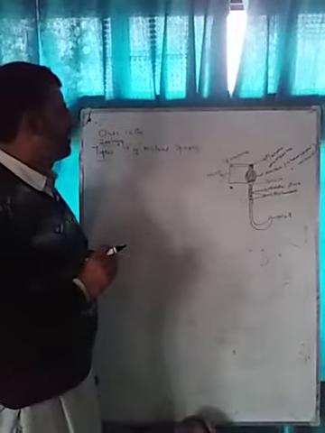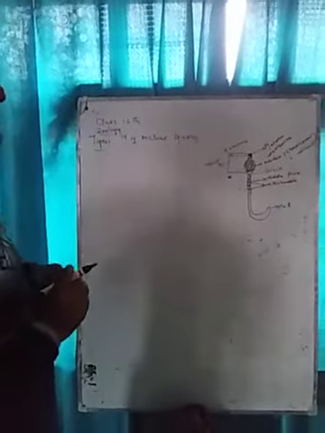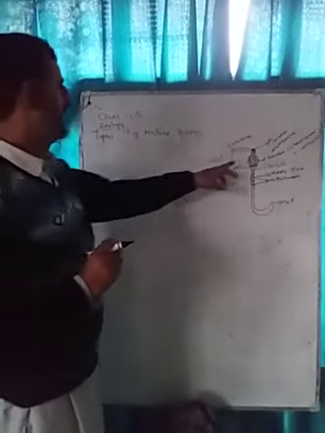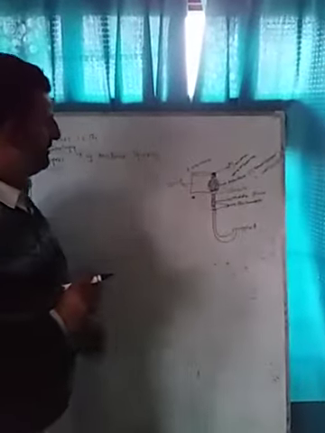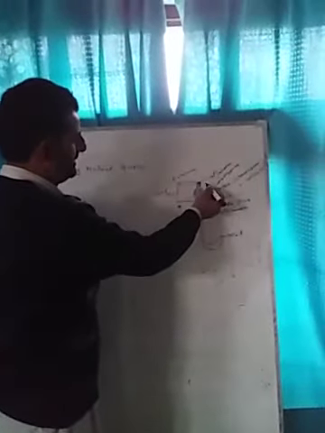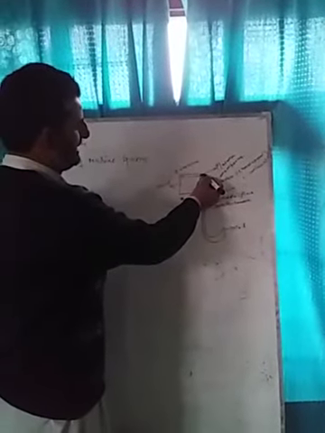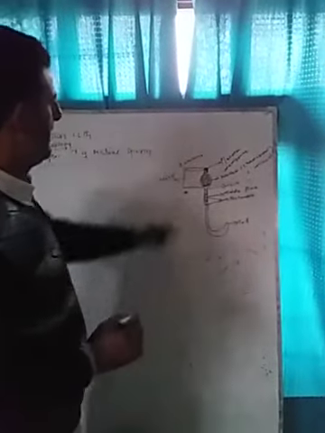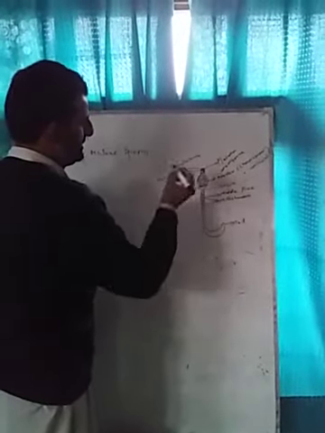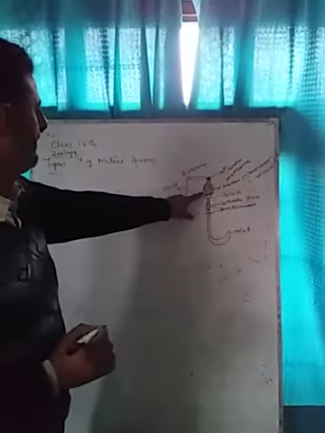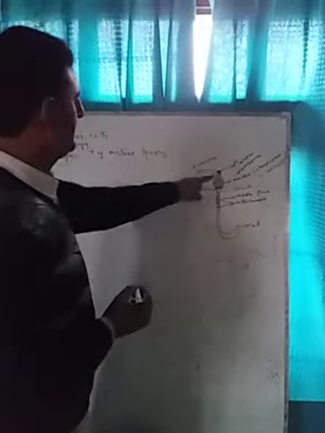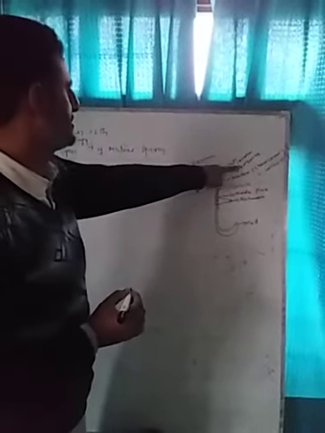Our today's topic is the structure of a mature sperm. Dear students, this is the structure of a sperm. This is the plasma membrane, and below this plasma membrane this whole part is called the sperm head. In this sperm head there is a nucleus, and at the interior part there is a cap-like structure.